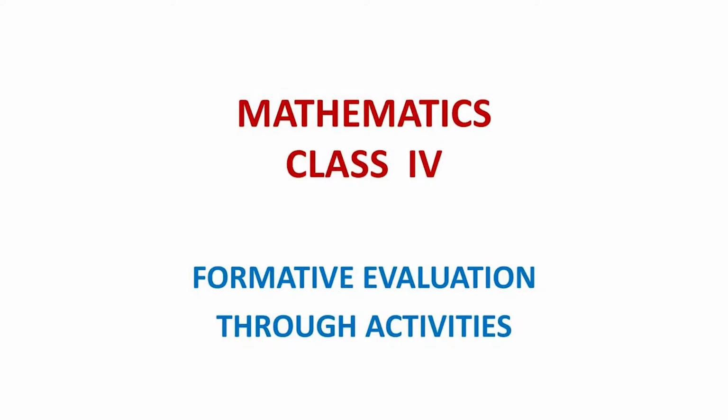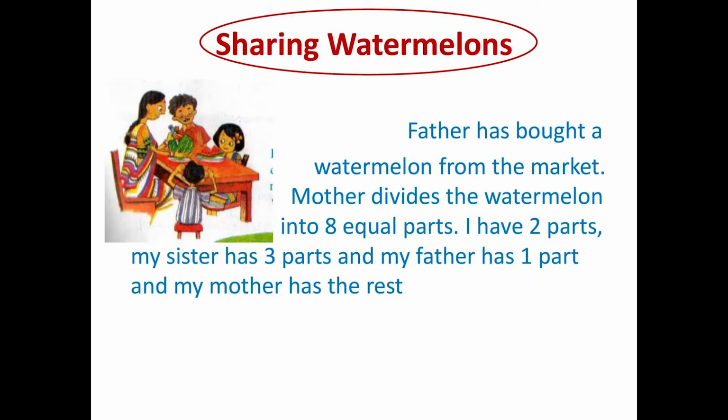In CCE, continuous or comprehensive evaluation, here comprehensive we use in that sense the all-round development of the child. Here comprehensive contains scholastic area and co-scholastic area. Scholastic area includes the content knowledge, and co-scholastic area contains the social behavior, attitude, interests of the learners. In the formative evaluation, I will show a slide how we apply the formative evaluation on classroom situation.